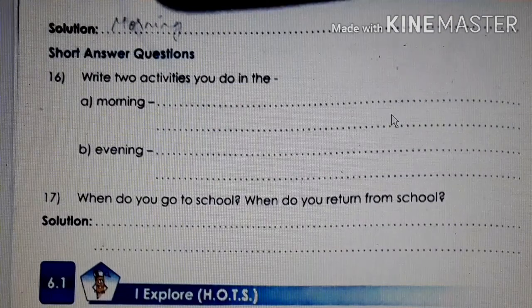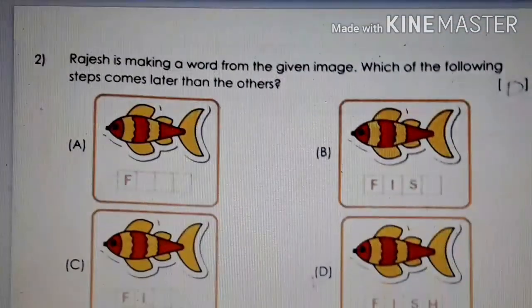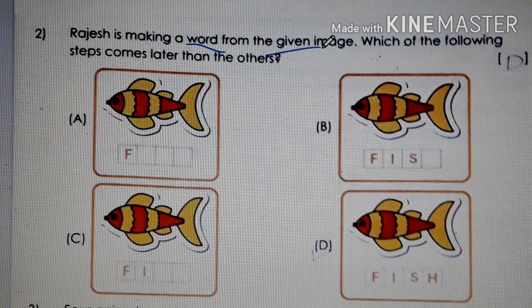Then number 2. Rajesh is making a word from the given image. You can see in the image that Rajesh is making a word by putting letters one by one.